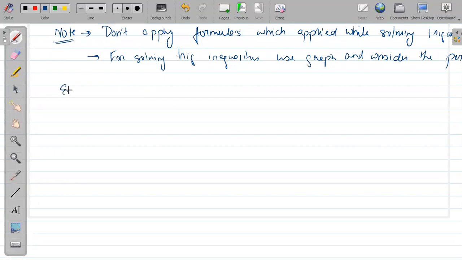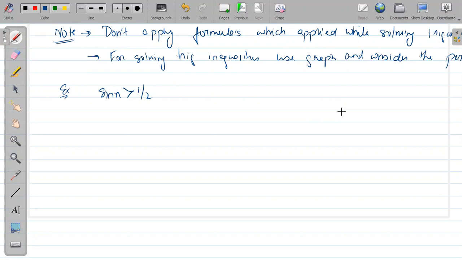Example लेते हैं basic सा. Suppose sin x is greater than half. We have to find, for solving, solving means what? Solve करने का मतलब x निकालना, है ना? So here we have to find all the values of x in which sin x is greater than half.